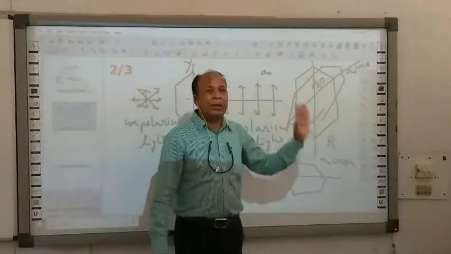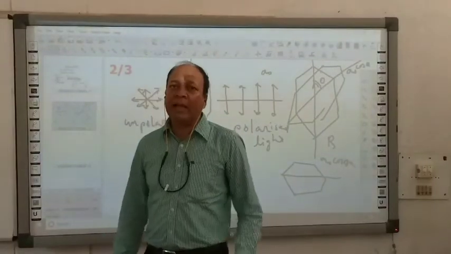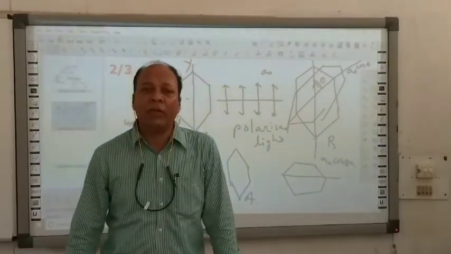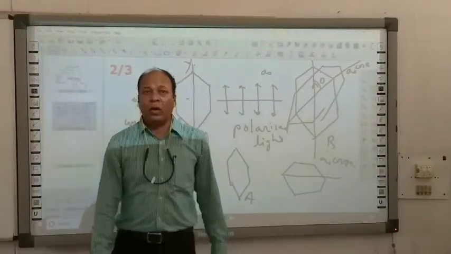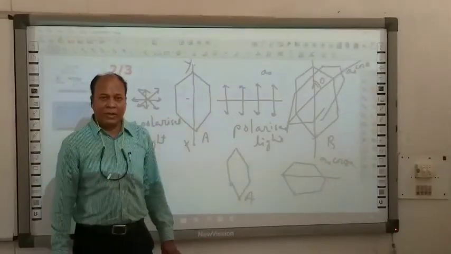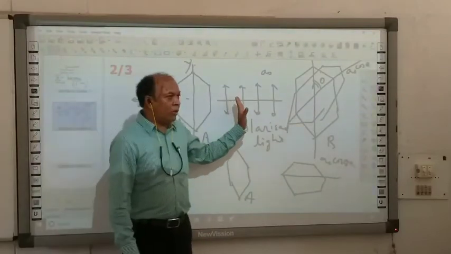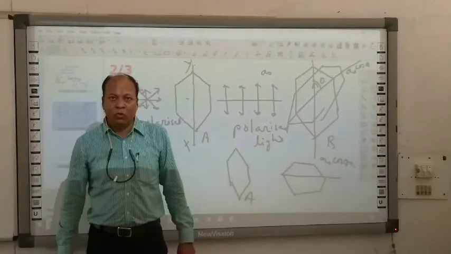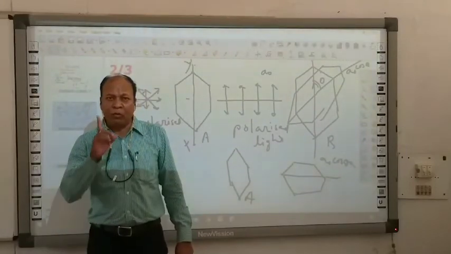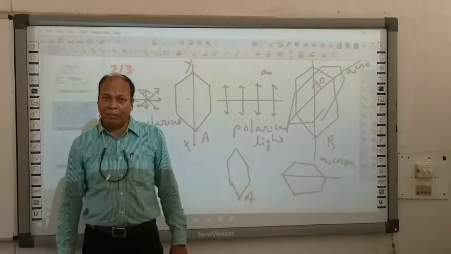The second crystal may be called an analyzer because we are analyzing whether the incoming light is polarized or unpolarized. Clear? So we observe that when optical vectors are restricted to oscillate in one particular direction only, we get polarized light.